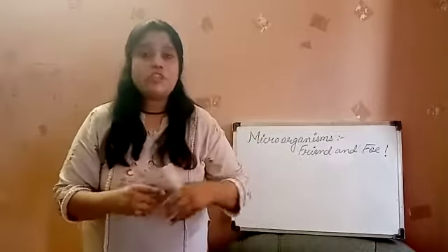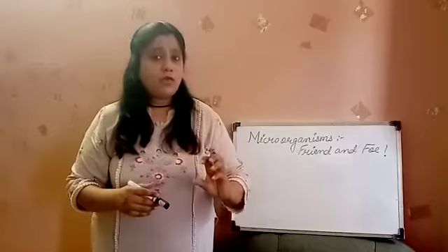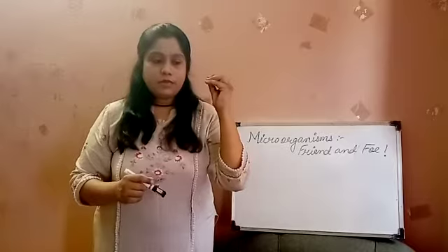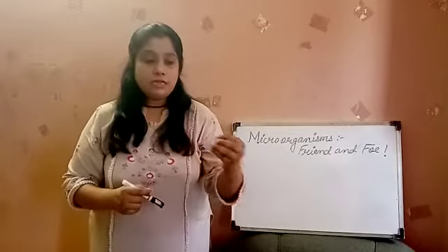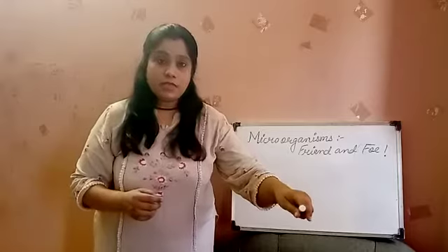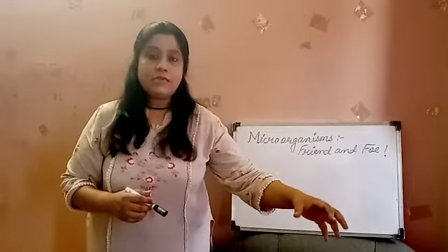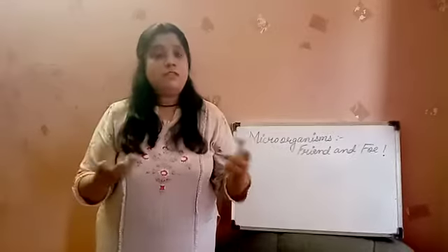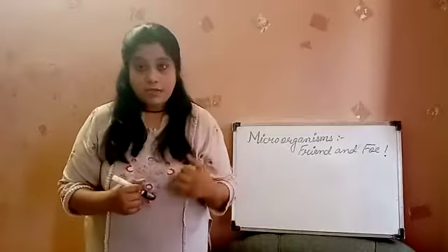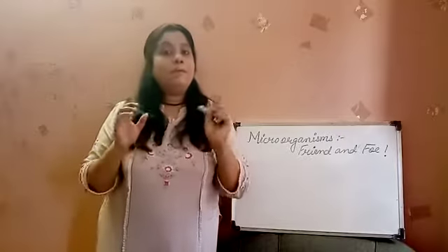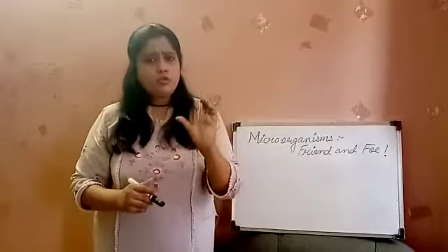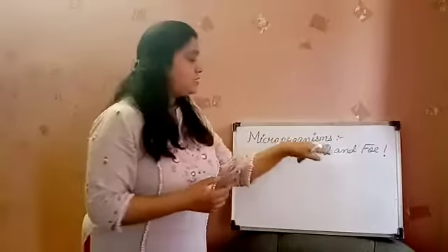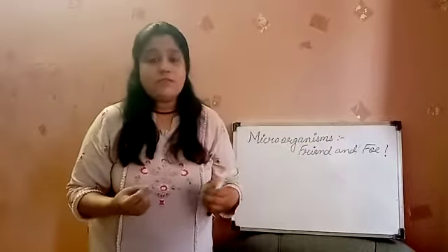So these organisms, which are very, very small in size, cannot be observed through the naked eyes. Some identification we can find on a certain surface, that yes, this is a kind of thing which can be said to be a microorganism, but what the particular structure is, how it looks, that cannot be watched by naked eyes. So these organisms are called microorganisms. Micro, very small, the smallest one, and organisms, the living being. So microorganisms are the very, very small organisms.